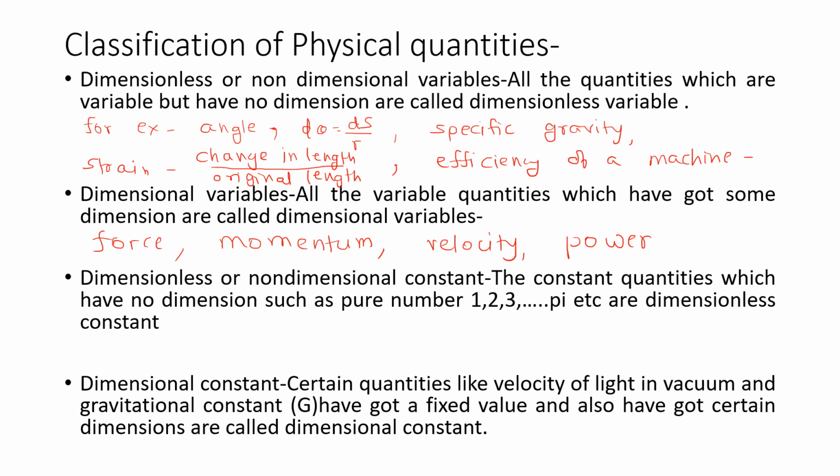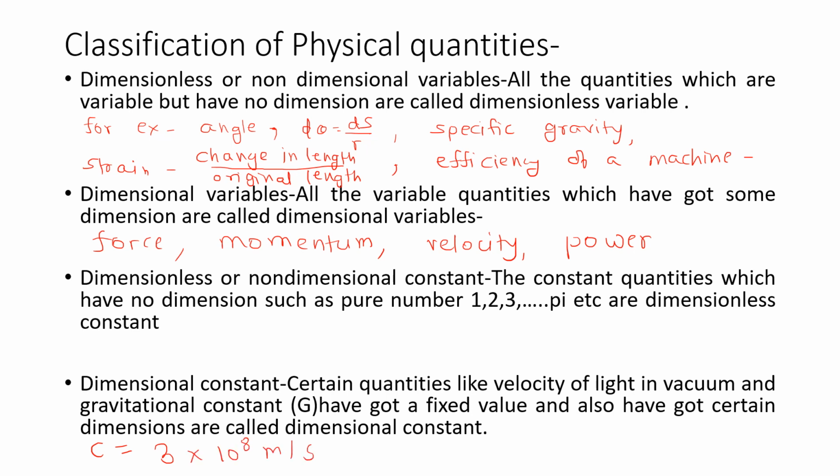And the last category is dimensional constant. The quantities like velocity of light in vacuum. It has some dimension because it is velocity, it is distance upon time. But is it going to change? No. Velocity of light in vacuum is going to have the same value, 3 into 10 raised to 8 meter per second.